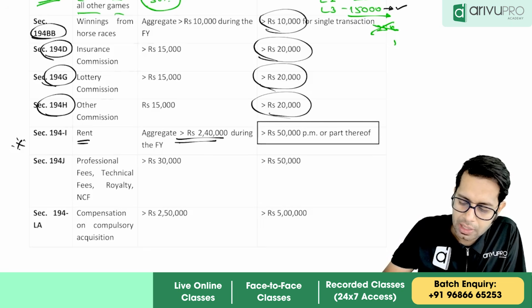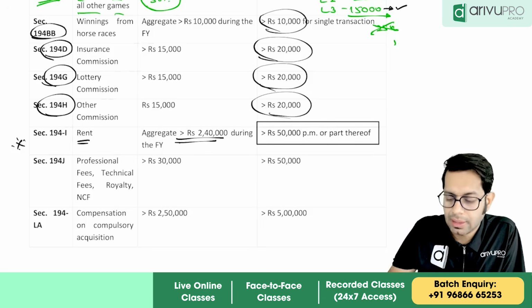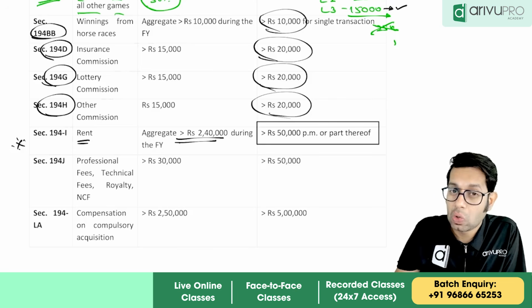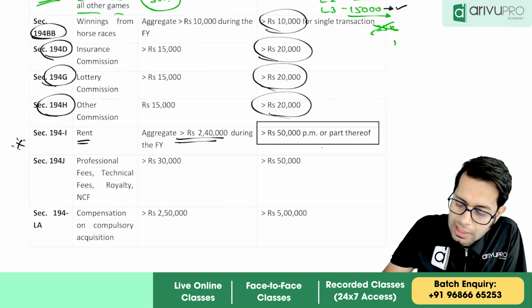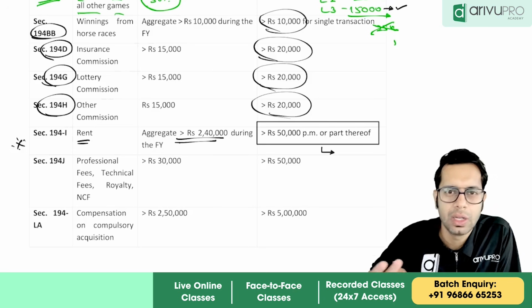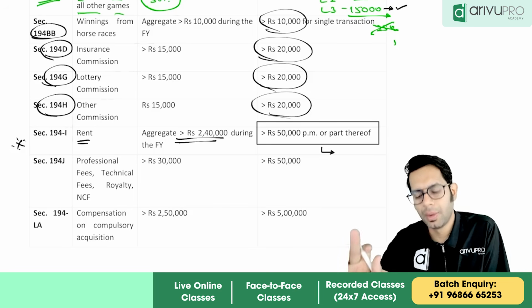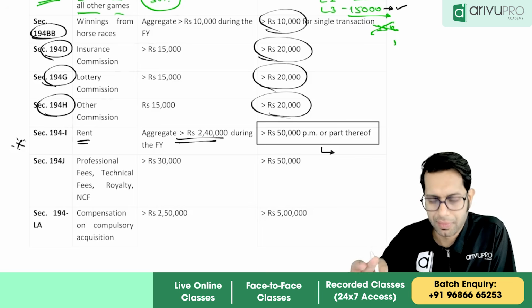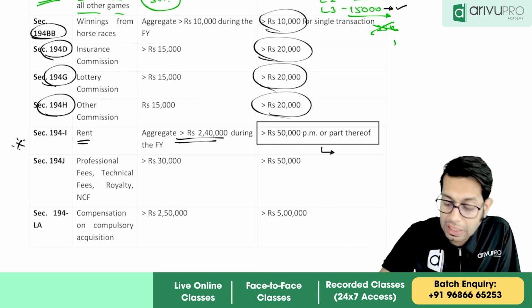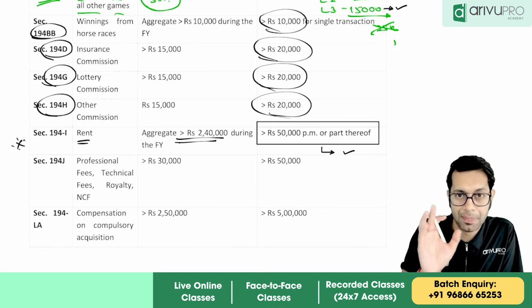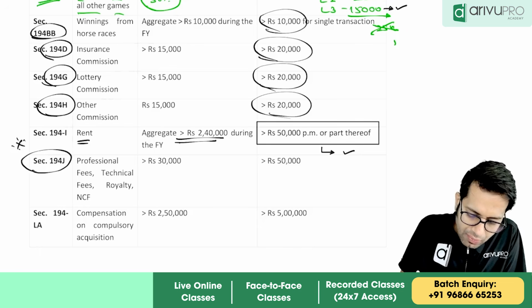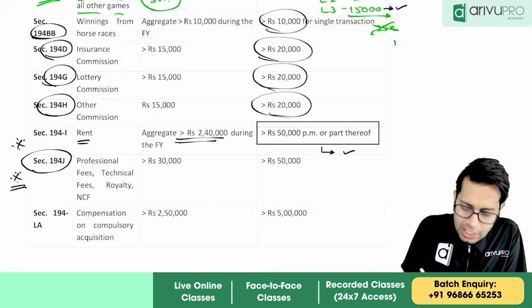50,000 rupees per month. If the total rent paid by you in a month or part of month, if your monthly rent is up to 50,000, no TDS. If the monthly rent is 50,000 or more than 50,000 rupees for the month or part of the month, then only TDS will be applicable. Good change, important change. Then 194J also, there is a change over here.